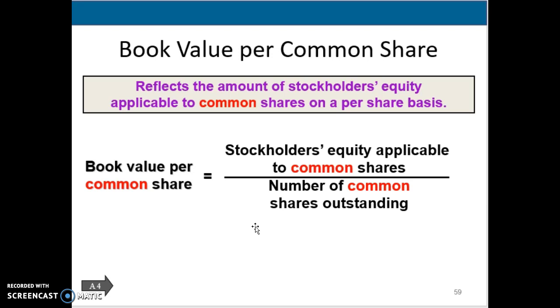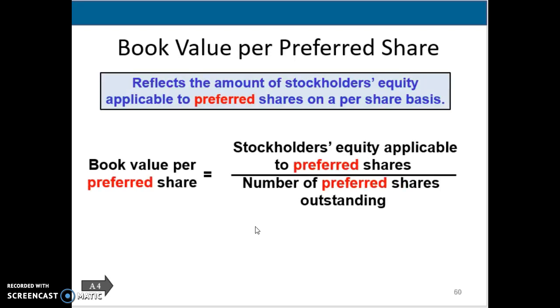The other one is going to be book value for preferred shares, and it's going to be looking just at the preferred equity and then dividing it by the preferred shares. So we have one book value per common share, which only looks at common equity, and book value for preferred shares only looks at preferred shares.